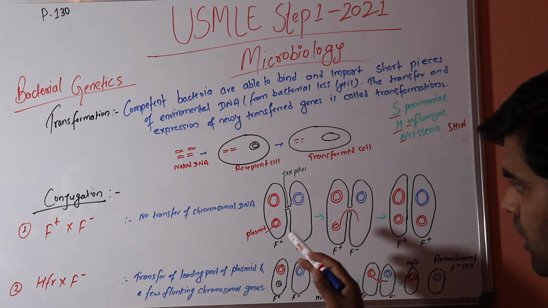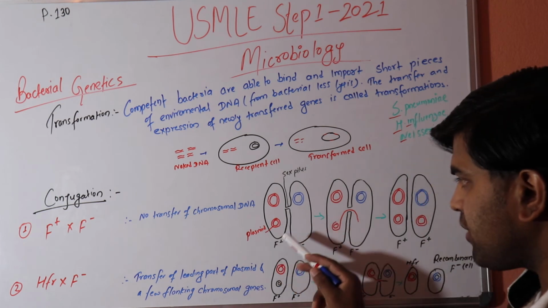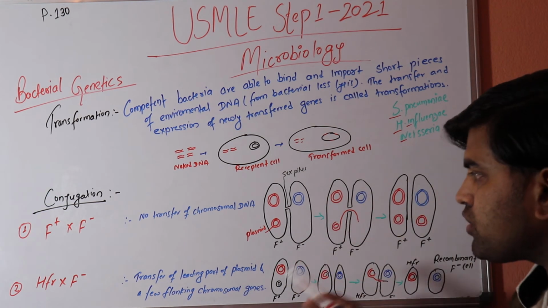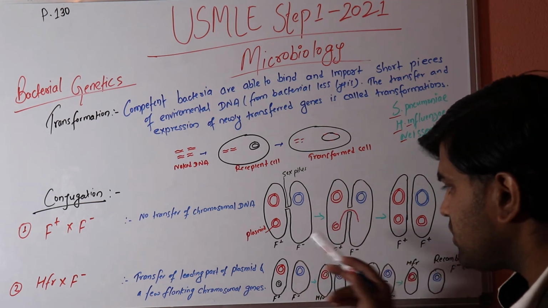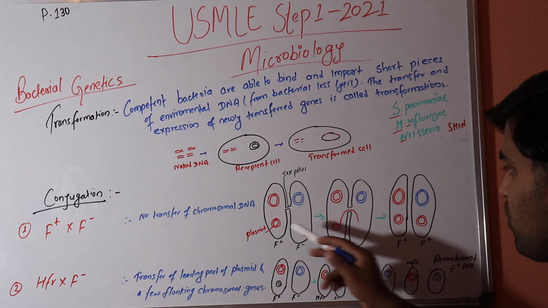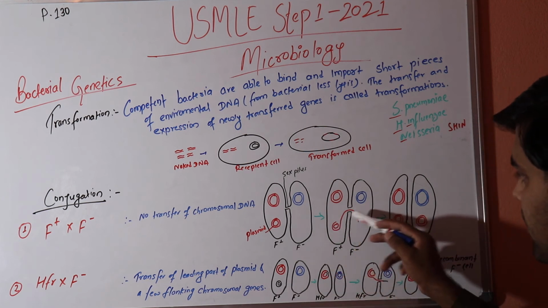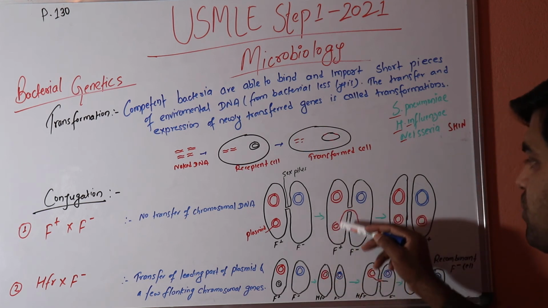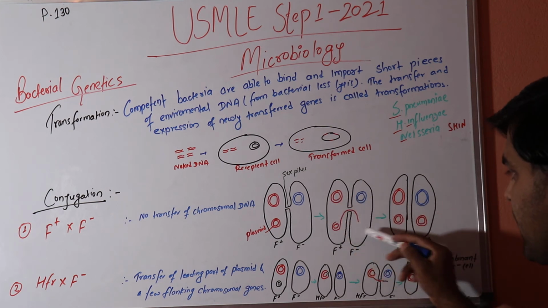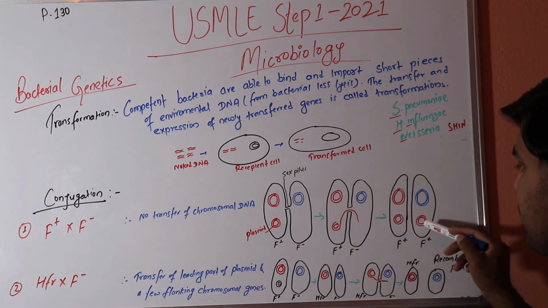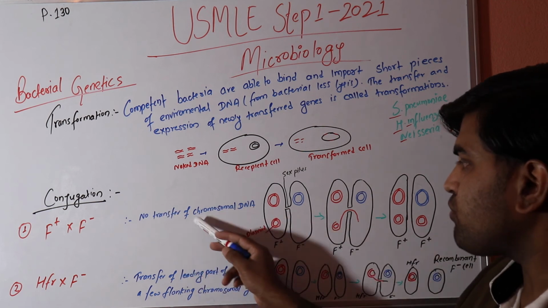If I need to repeat it again, F plus is a bacterium containing the double-stranded plasmid. F minus is a bacterium that doesn't have a plasmid. It means this bacterium is harmless and doesn't have a drug resistant gene. The plasmid has the drug resistant gene, and also the sex pilus and conjugation tube genes. So it contacts the F minus and forms a conjugation tube with the help of the sex pilus, and transfers the plasmid DNA, not chromosomal DNA, forming a single strand in both, and then they replicate and form a double strand. Now both become F plus. This is one of the ways of conjugation, and there is no transfer of chromosomal DNA.